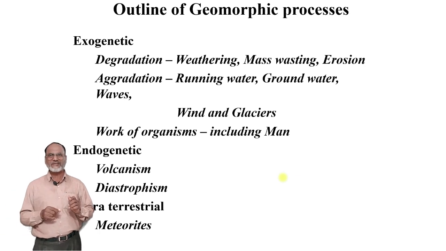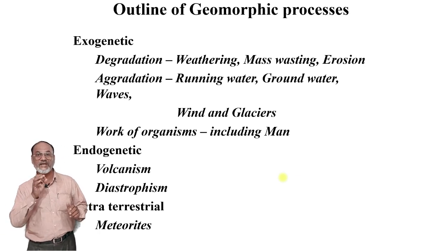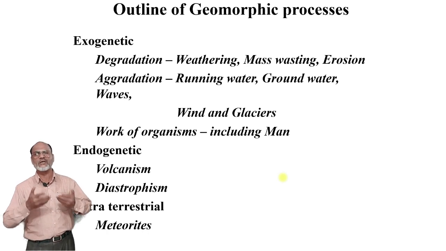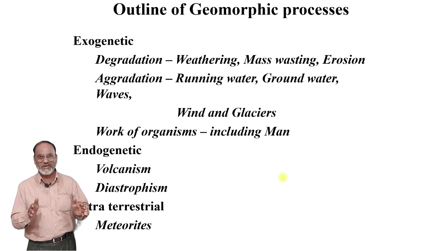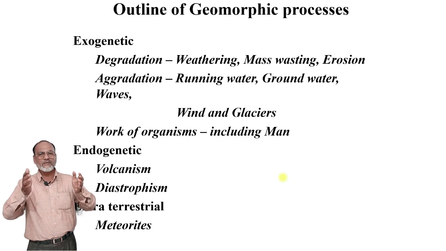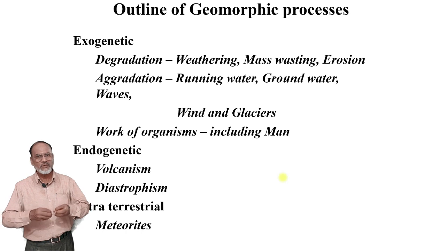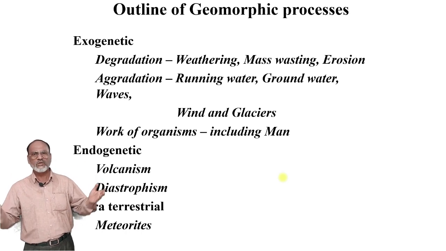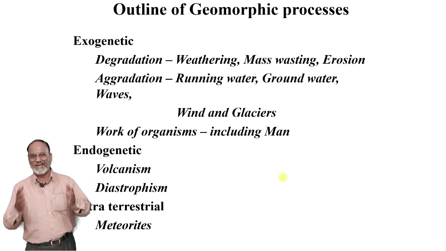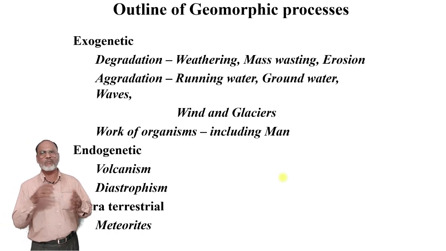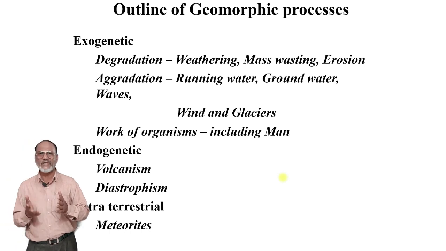Now, the second outline of geomorphic processes is the endogenetic processes. What is endogenic? Endo means within the Earth's interior. The things that happen in the Earth's interior are in the form of upliftment of land, that means diastrophic movement, mountain building activity, and sometimes eruption of volcanoes forming volcanic activity, volcanism. These are the endogenic processes by which landforms can be generated.